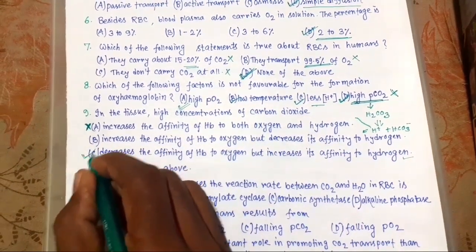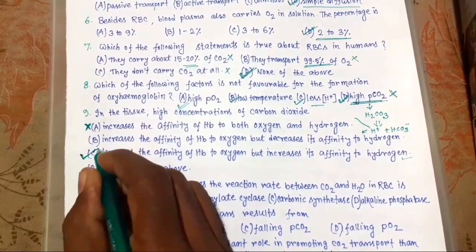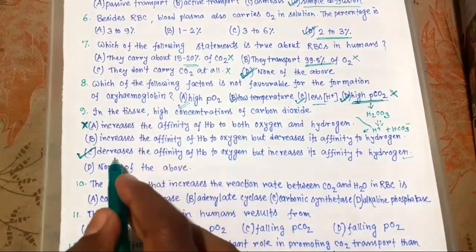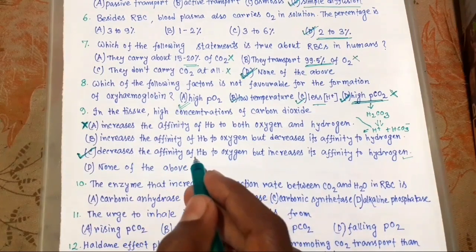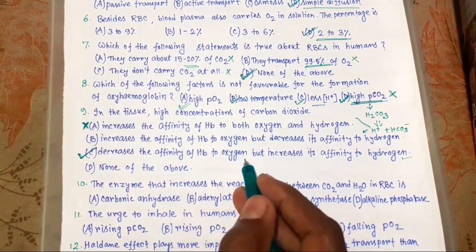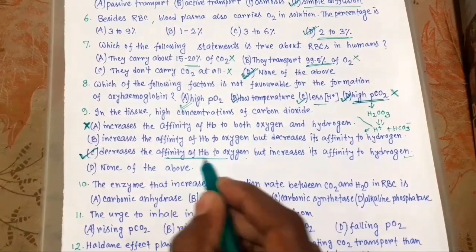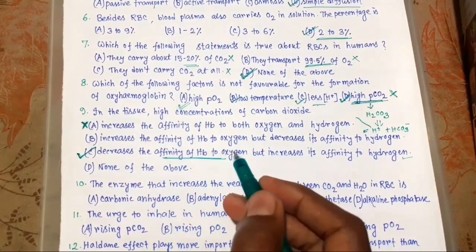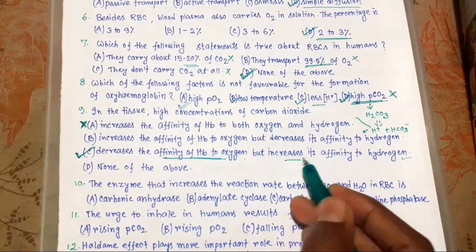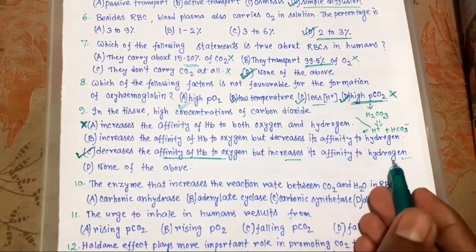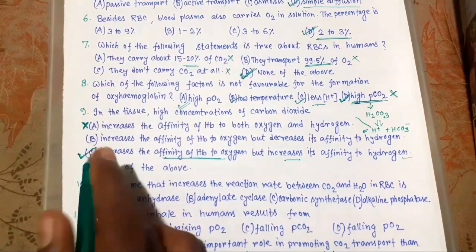So this is the right choice. Because of more CO2 content, decrease of affinity of Hb to oxygen will occur. Affinity of Hb to oxygen will be decreased and it will take H plus ions. So this is the right choice.